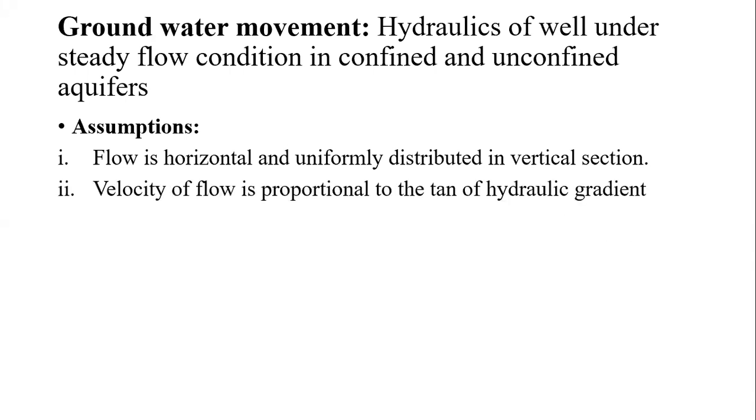Then the second assumption says that the velocity of the flow is proportional to the tan of hydraulic gradient. Now, tan of hydraulic gradient, it means that it is nothing but the slope. So v is proportional to tan theta, meaning a slope. It means that it is talking about Darcy's law. Okay, it is nothing but Darcy's law, that is v equals ki, or v is directly proportional to i, that is the hydraulic gradient. And if we introduce k there as a constant of proportionality, in that case it is nothing but v equals ki.